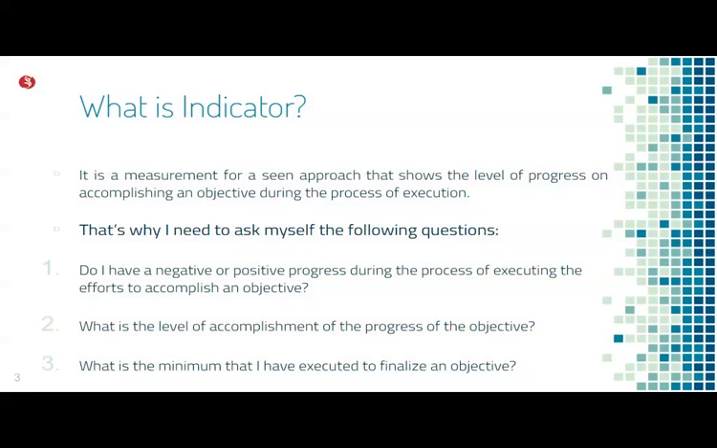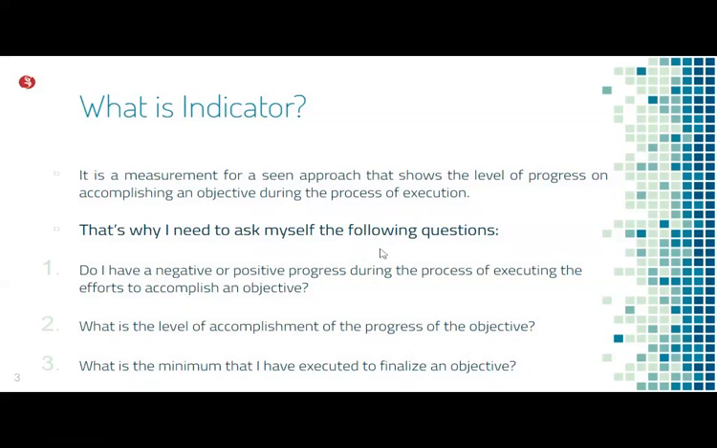Now, an indicator is a measurement approach that shows the level of progress on accomplishing an objective during the process of execution. Basically, an indicator is the measurement, termed in index or percentage or values, that shows the level of progress. Maybe 40%, 30%, or 3.5, 4.5 out of a 10 scale. So these are the indicators.